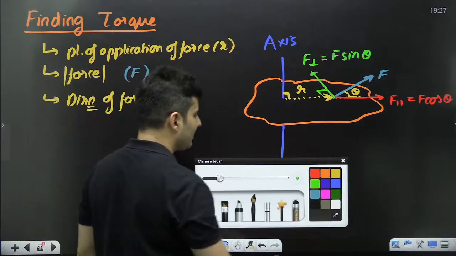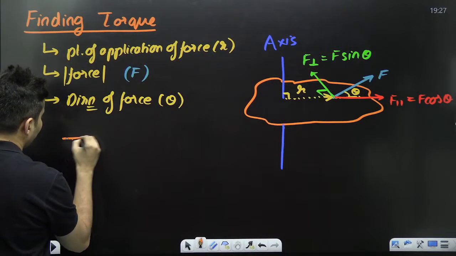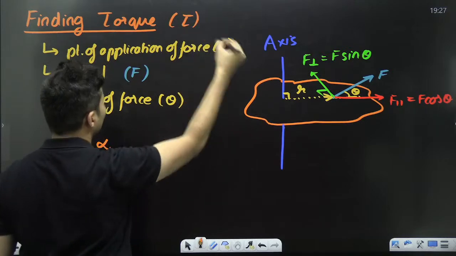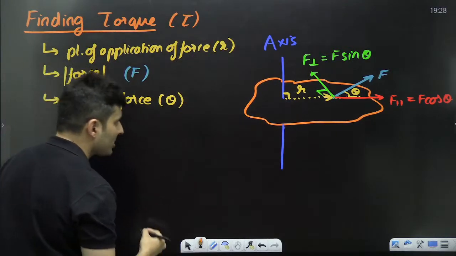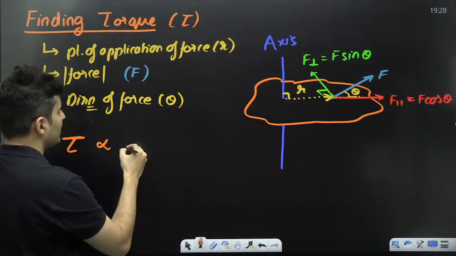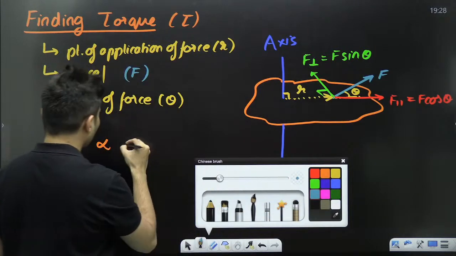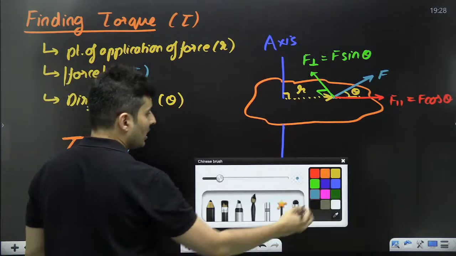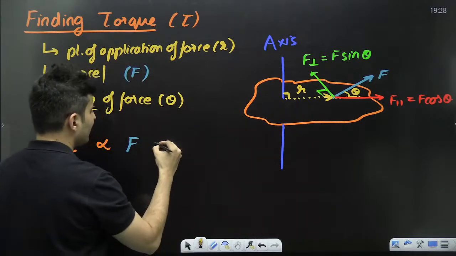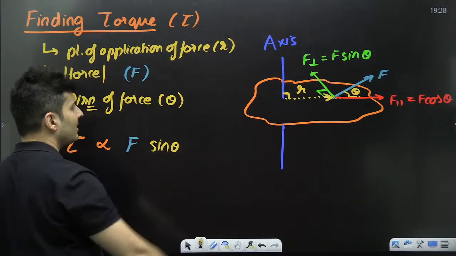So you can basically say that the torque, symbol for torque, by the way, like I had told you, is tau. The torque is proportional to 3 different things. One is, how much is your actual force? And it also depends on the sine theta component of the force, not F, but the sine theta component.